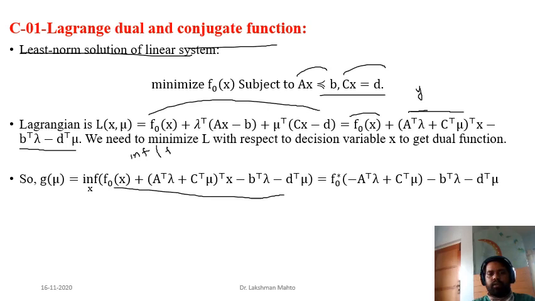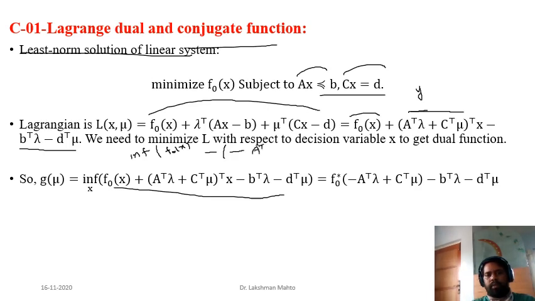It looks like we do minimization of f naught of x minus, and I'm taking minus, so plus sign you can write as minus into minus.